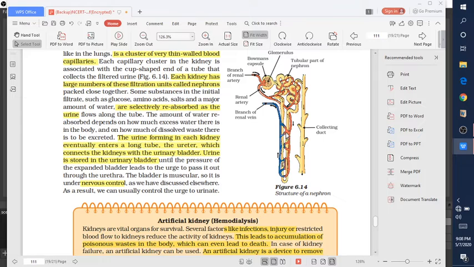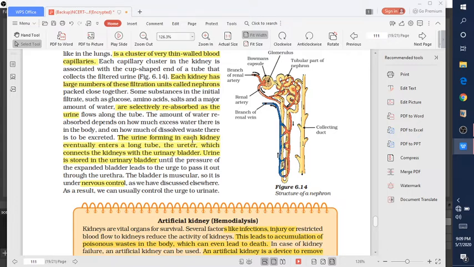The fluid reaching out the end of the collecting duct is known as the urine. The absorption of many substances like glucose, amino acids, salts, and a major amount of water is done here. And after whatever the waste is left behind, it will go into the collecting duct, and we consider it as urine.